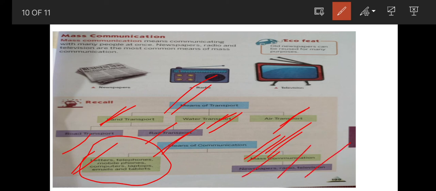So dear children, I hope you understood about mass communication and all the means of transport and means of communication. In our next class, we will discuss the exercise part of lesson 1.